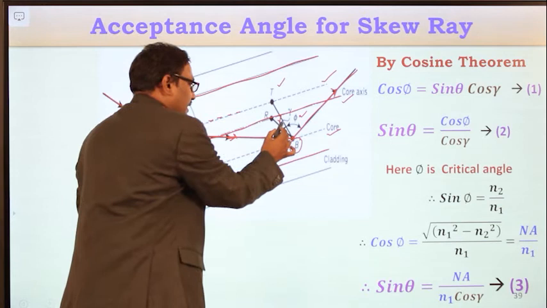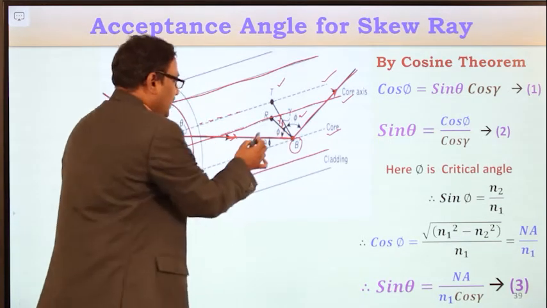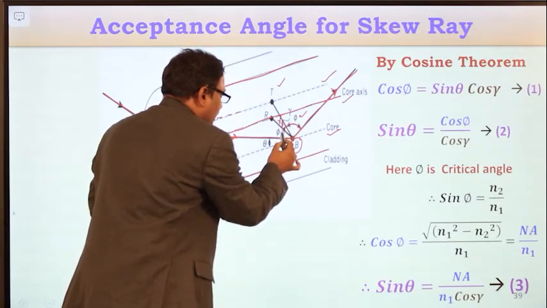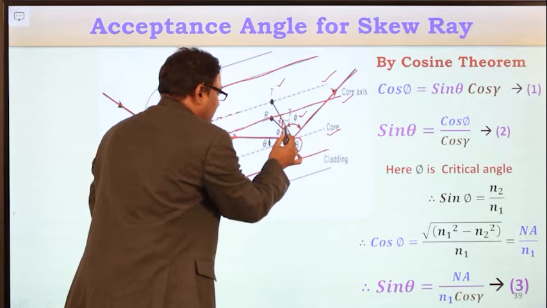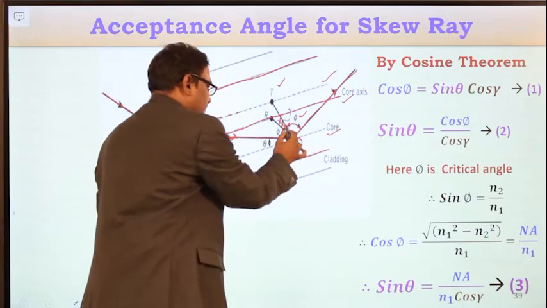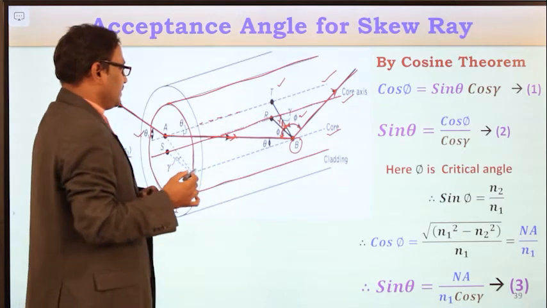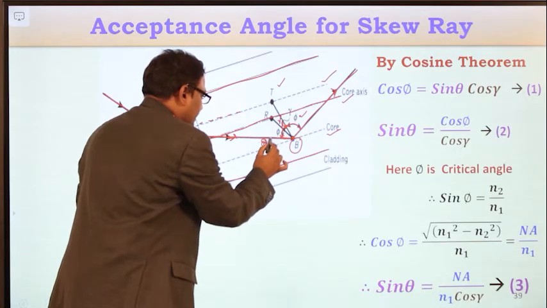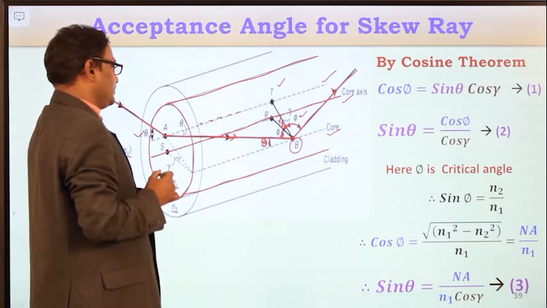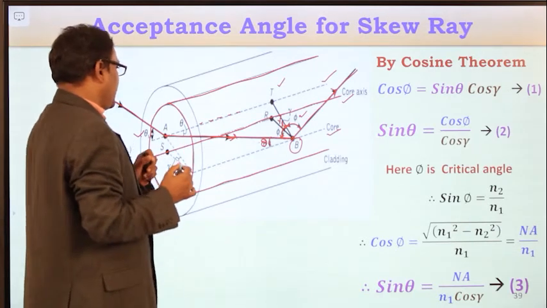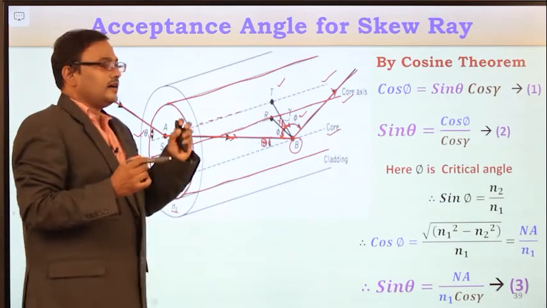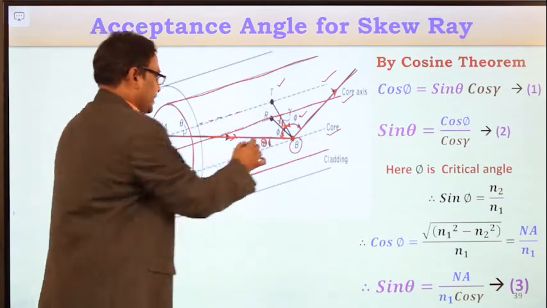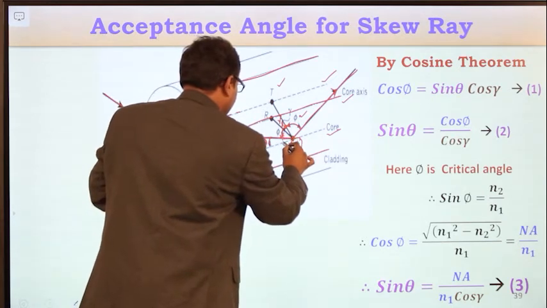Let this angle be gamma, and the total angle, this angle, is also the critical angle. Now consider this angle is theta. Now apply the cosine theorem.